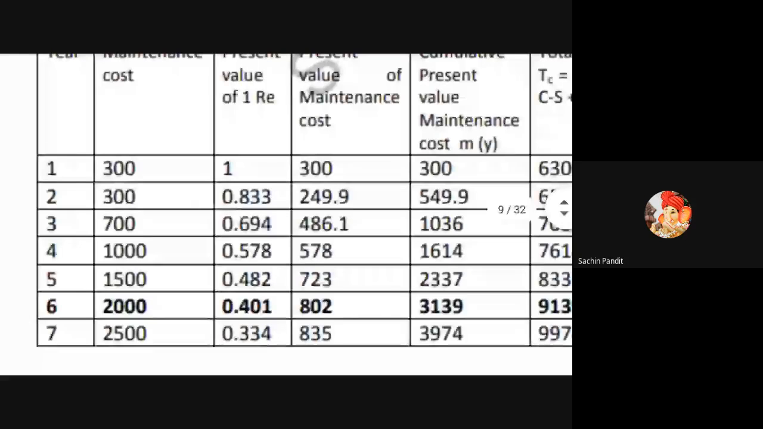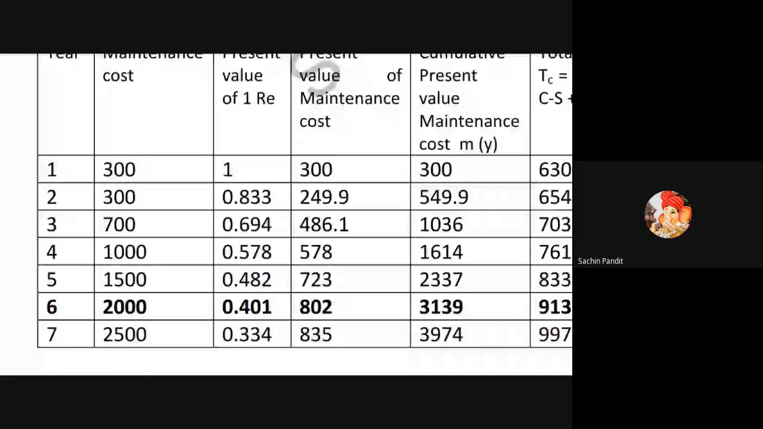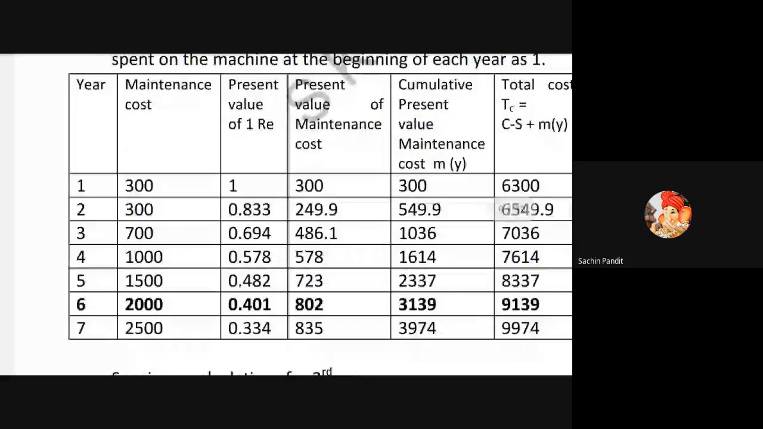I will give you time for calculation. Let us take the last row, the 7th year. 2,500 into the present value of money 0.334 is equal to 835. What is this? This is the present value of maintenance cost.